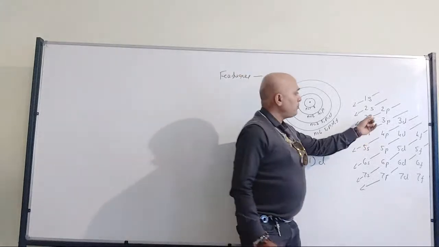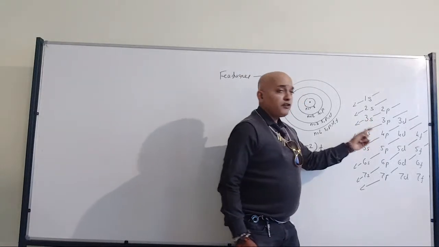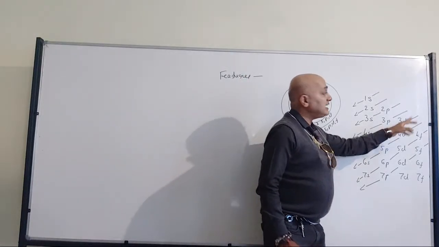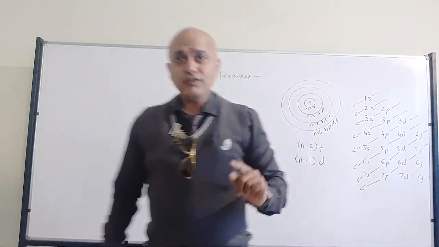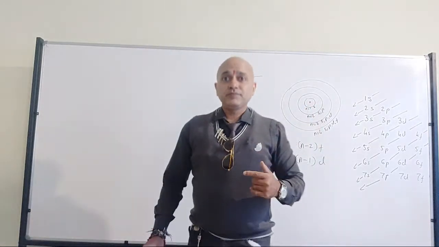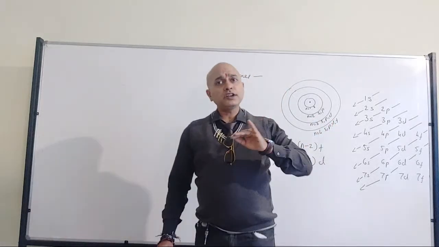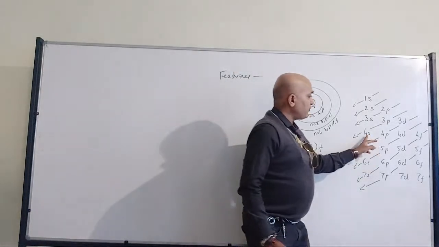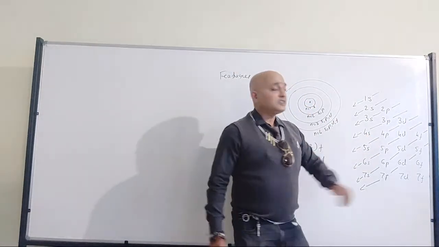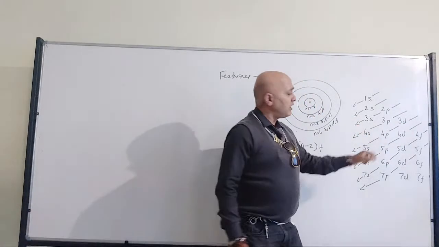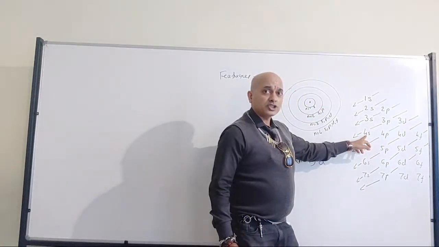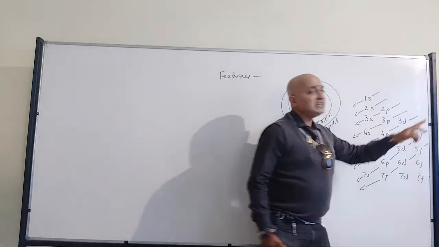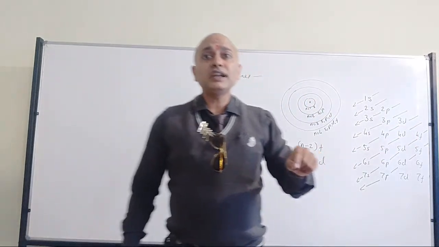Now, when I am talking about 4s, if you observe the Aufbau diagram, 4s will be of lower energy compared to 3d. I am not talking about hydrogen, I am talking about multi-electron species. So that's where 4s will be of lower energy compared to 3d. Why am I telling this? Because once 4s has 4s2, when 2 electrons are occupying the 4s orbital, then comes the 3d. Then only the 3d orbital is going to get filled up.